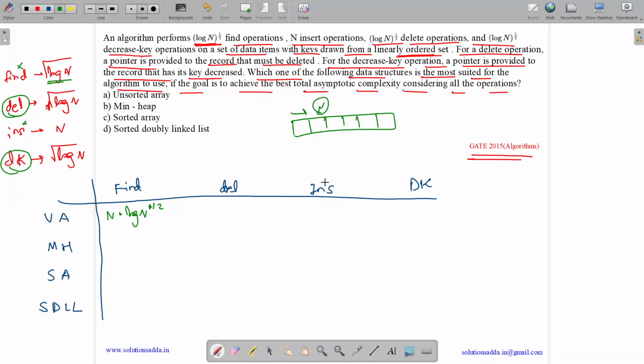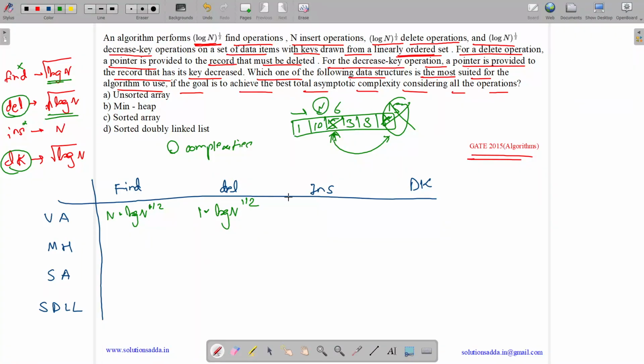Now we have delete operation. So how many deletes do we need to do? Under root of log n. Suppose we are given a pointer to this node. So we need to delete this node and shift all of them in front. But there is an optimized approach. Swap this with the last, and then suppose 5 is here and 6 is here, and we need to delete 5 in the array 1, 10, 3, 8. So swap 6 with 5 and then delete it. So it can be done in order of 1. So the log n operations can be done in log n raised to the power 1 by 2, 1 into log n. All are big O complexities.